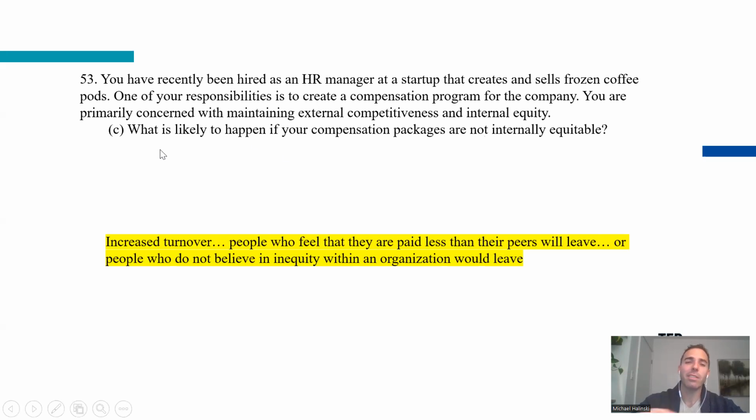Now flipping, we're not talking about external anymore. We're talking about internal. What is likely to happen if your compensation packages are not internally equitable? In other words, for the same job, I'm one engineer, you're another engineer, and if you're paid quite a bit higher than me, I feel that is not fair, and I'm going to take off because I feel that I'm not being paid equitably within the organization.